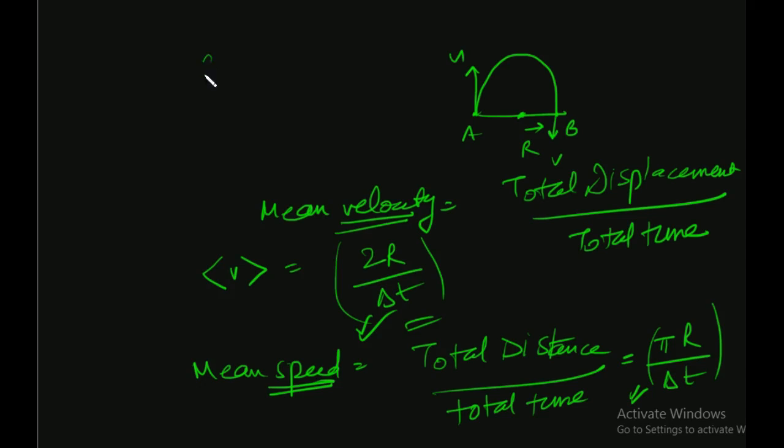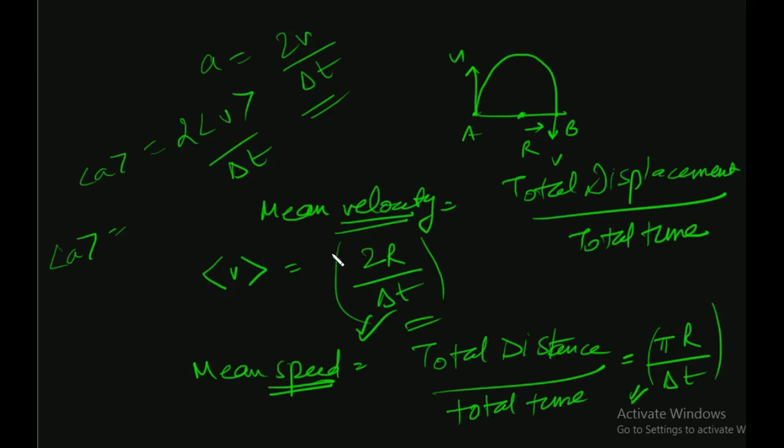Also earlier we found out the acceleration as 2v by delta t. Now this is velocity here, just mind it. So putting in the average acceleration, we can substitute this v here, or we can substitute delta t: 2v by 2r square. So we have a equal to v square by r. Alright.